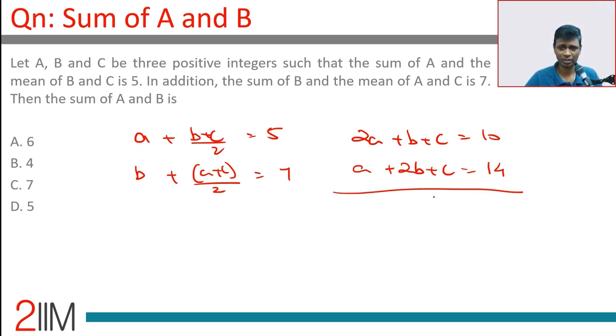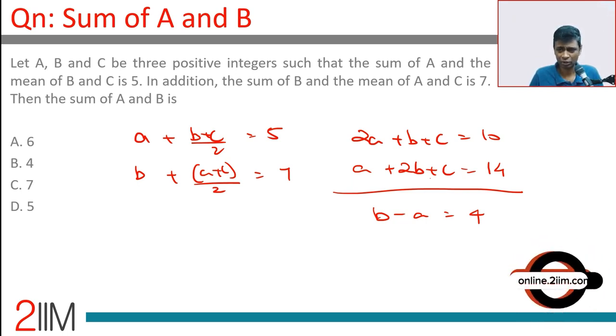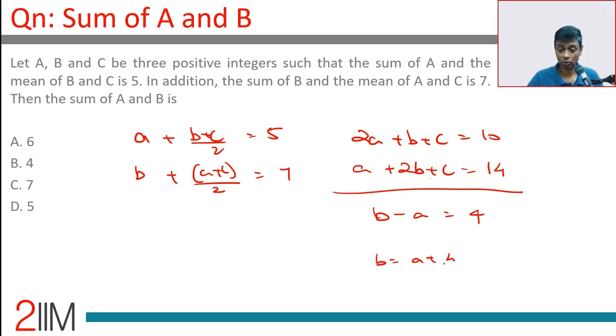I want to find A plus B. If I add these two, we'll get 3A plus 3B plus 2C. I don't want that. If you subtract one from the other, C will disappear. Subtract the right way. Subtract this from this. I don't want negative numbers. B minus A is 4. This is tricky. We're not going anywhere with B minus A. B minus A is 4. How does that help? We want A plus B. Okay, let's do this. B is A plus 4.